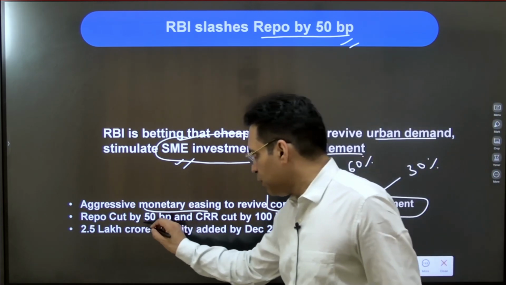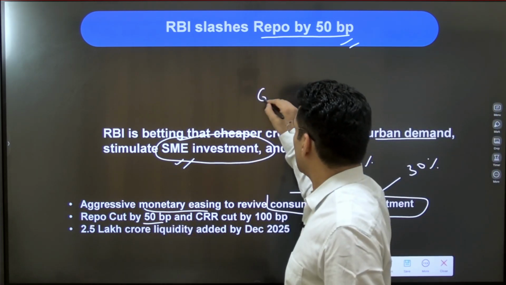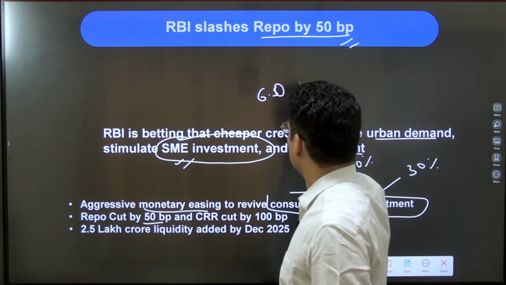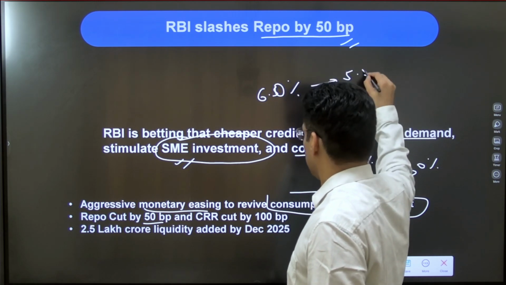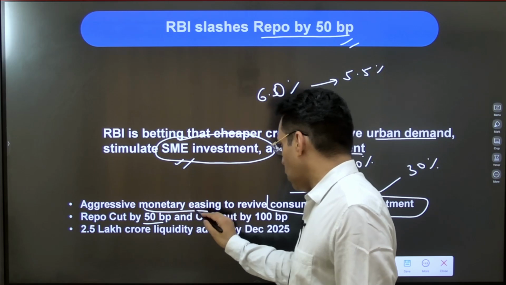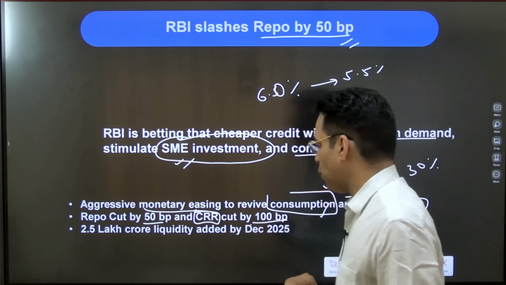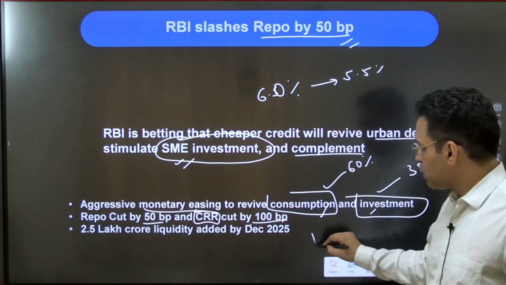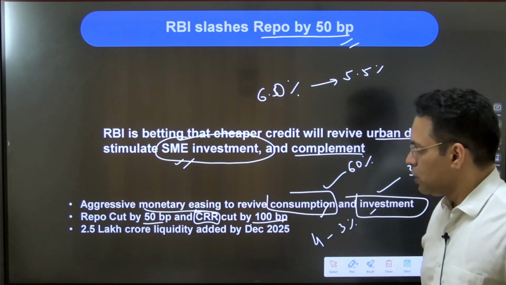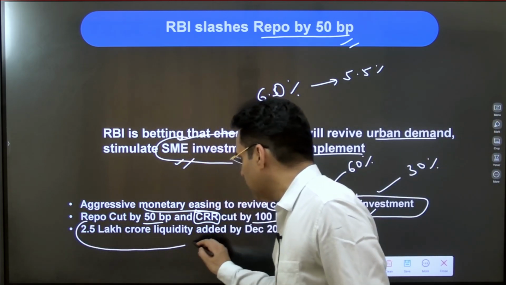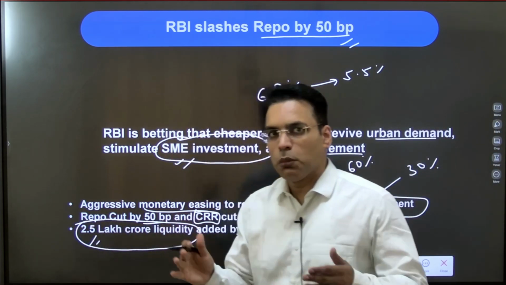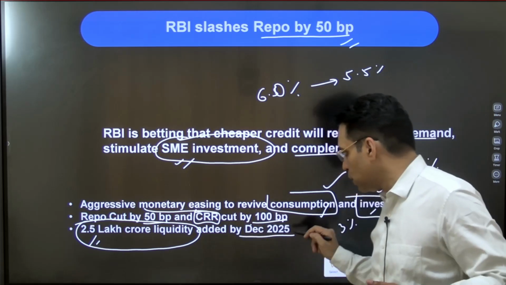So the repo cut is by 50 basis points. That means earlier the repo rate was 6% and it has come down to 5.5%. And also CRR is cut by 100 basis points, which means the CRR earlier was 4%, now it has come down to 3%. So automatically this will add 2.5 lakh crore of liquidity in the economy. So this much money will be added to the economy by December 2025.